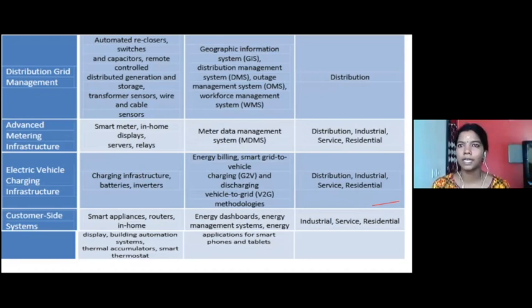So wired, wireless, transmitting the value directly to the utility office or communicating it via communication ports, it all depends on the price. How much we can afford for the smart meters will help us decide which of these technologies is to be preferred. When you go for the hybrid technique, it has its own price. When you go for point-to-point or the mesh technique, that has its own price. So this is the overall picture about smart grid which I wanted to tell you. And if you have any questions, you can ask me.